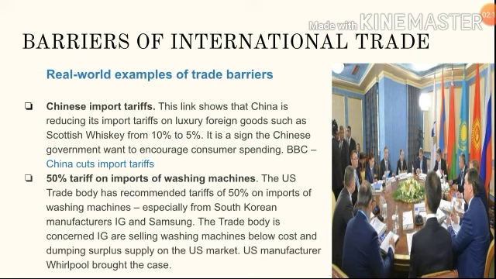So the government levied a 50% tariff on import of washing machines from other countries, which means when an LG washing machine costs around 50,000 and it has to add another 15,000, so that 30,000 will be the amount which should be paid by the customer.